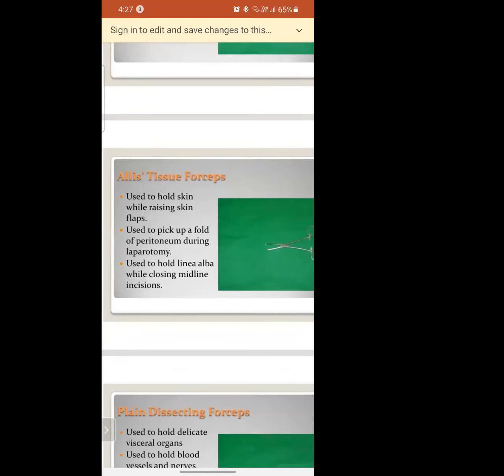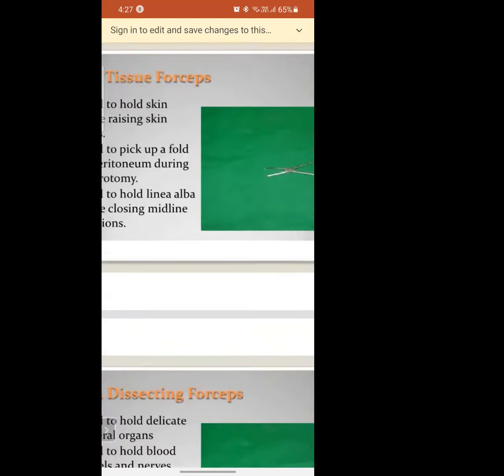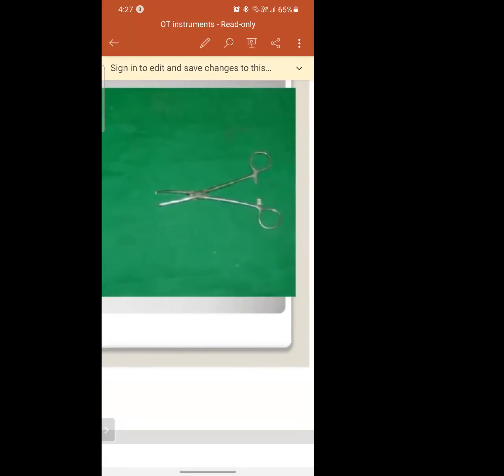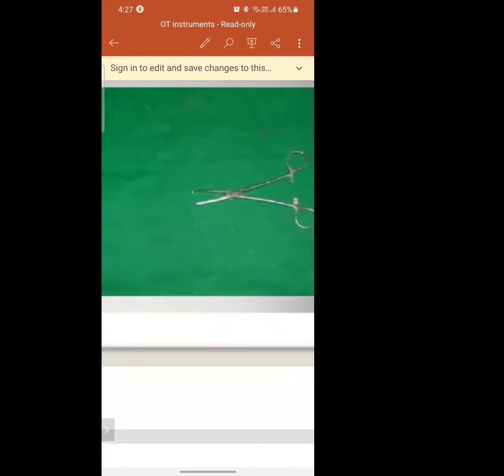Next is the Allis tissue forceps, and this is also one of the famous forceps. See the tip of the forceps, it will be toothed. Other forceps don't have a sharp tooth, but this one has sharp teeth.